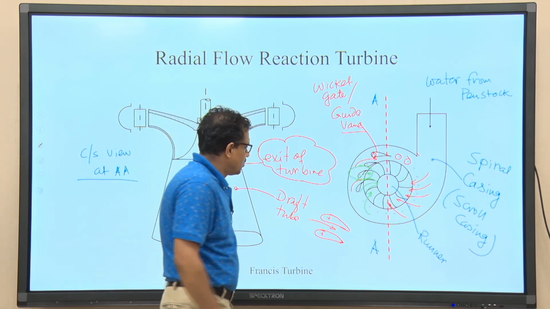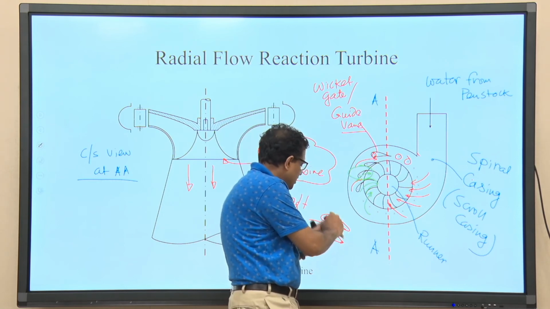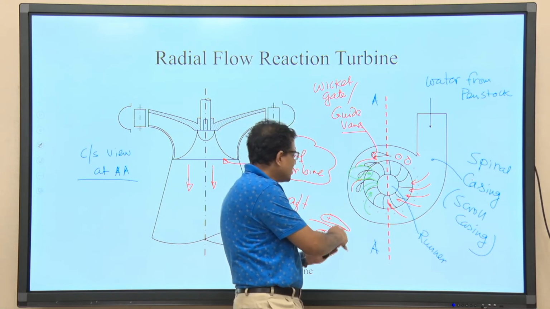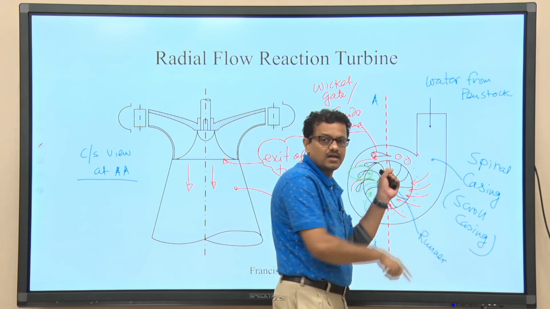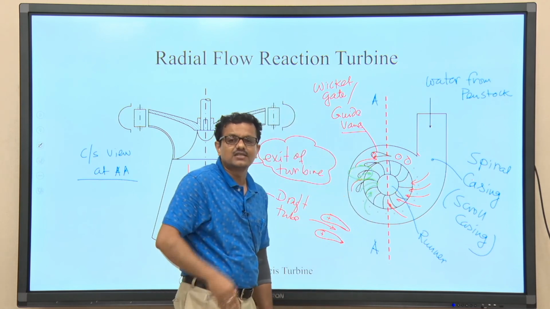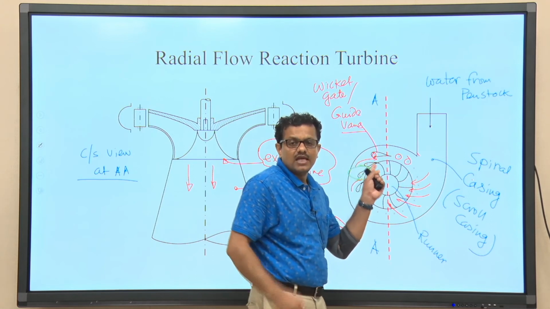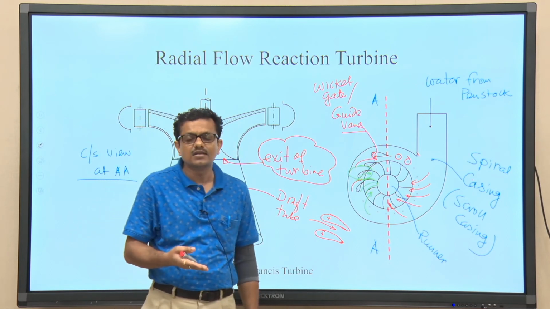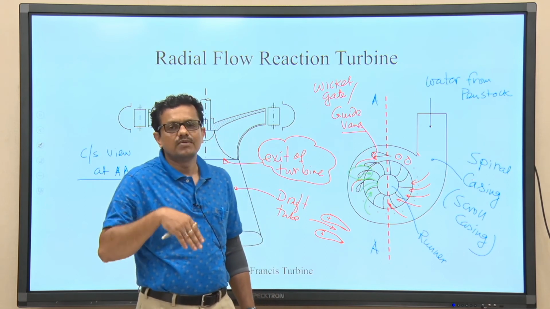Try to understand. Partial energy conversion will take place when liquid is passing through the passage between two consecutive guide vanes or wicket gates, and when liquid is passing through the passage between two blades of the runner. The passage of the blades is designed in such a way that again there will be an increase in kinetic energy of the fluid. Because of this increase in kinetic energy, a reaction force will be impressed on the blades of the runner, acting in the opposite direction, and because of this the turbine will rotate.